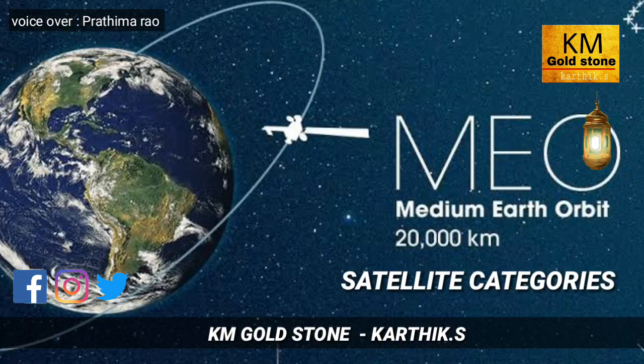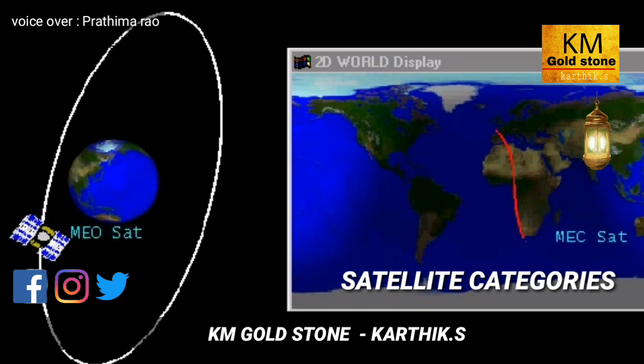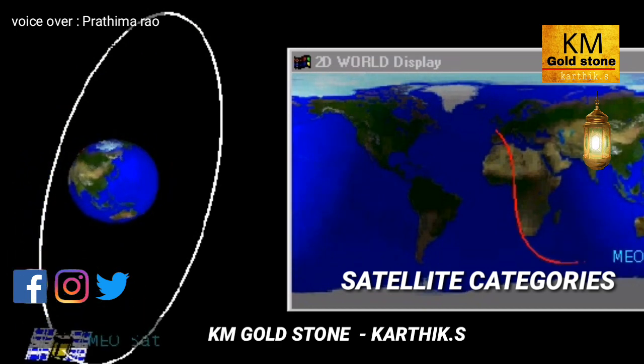Next, let us see about MEO satellites. MEO means medium Earth orbit. These satellites are placed at a distance between 6,000 to 20,000 kilometers above the Earth's surface. MEO satellites take 12 hours to orbit our Earth. MEO satellites are used for GPS and map navigation purposes.